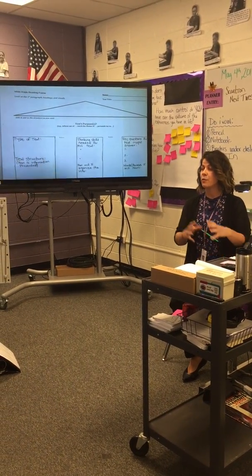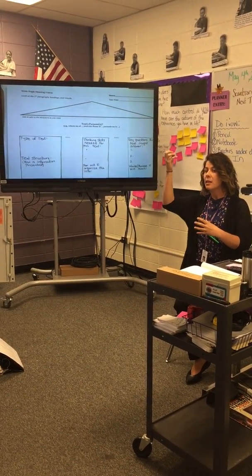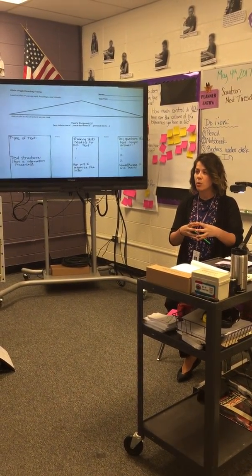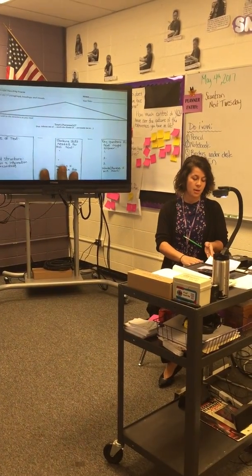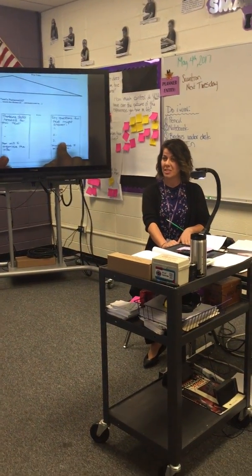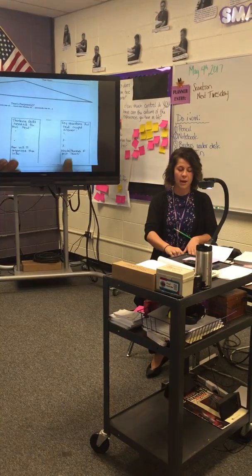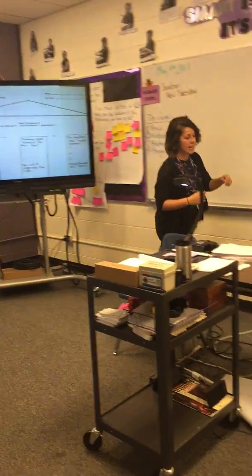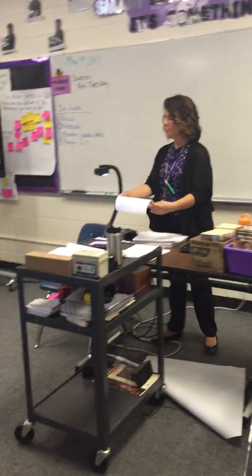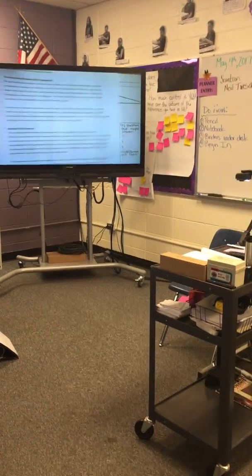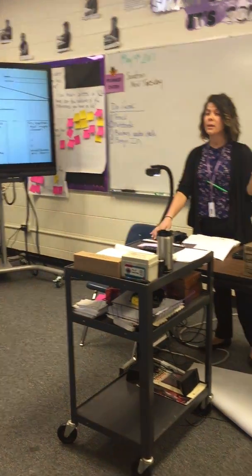Then how are you going to organize the information? So you know that your purpose is to understand what the Bracero program is and how that relates to sharecropping. As you read, how will you organize the information? And then what key questions might this answer? So you would write some questions that you have after just briefly going over it, and then what words or phrases will you learn? So take like 30 seconds, pull out your text, the Bracero program, look over the title, look over your headings, look at some of the words in the paragraphs, and take like 2 to 3 minutes to fill out this pre-reading. Does that make sense?